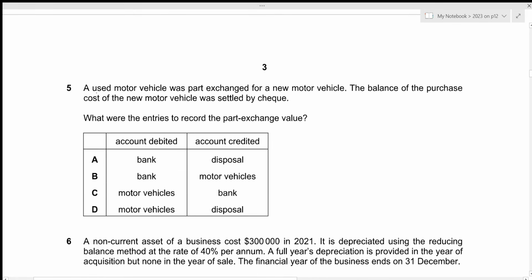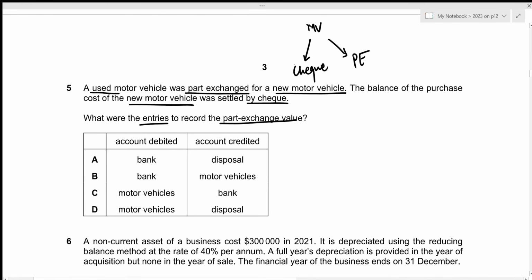Now for question number 5, a used motor vehicle was part exchanged for a new motor vehicle, and the balance of the purchase cost of the new motor vehicle was settled by check. So we purchased a new motor vehicle, and part of it was paid by check, part of it was paid by part exchange. Now, what were the entries to record the part exchange value?